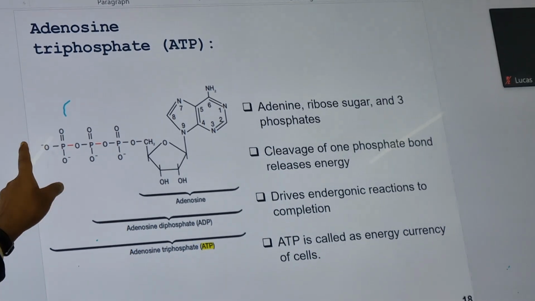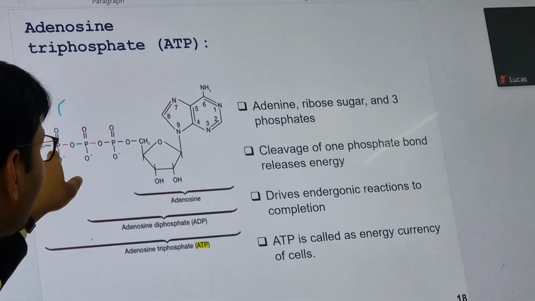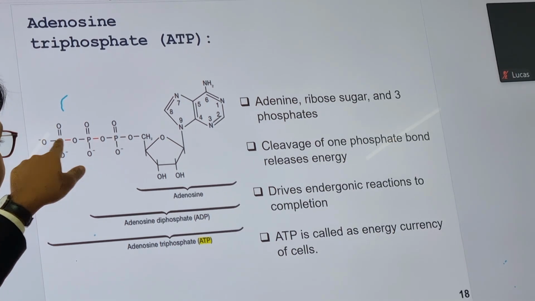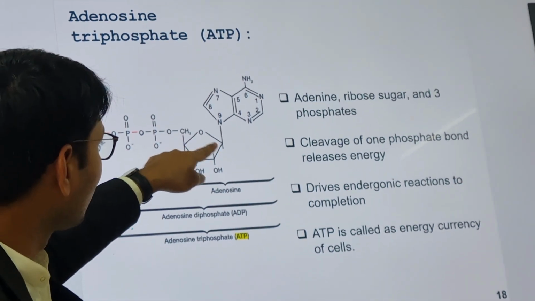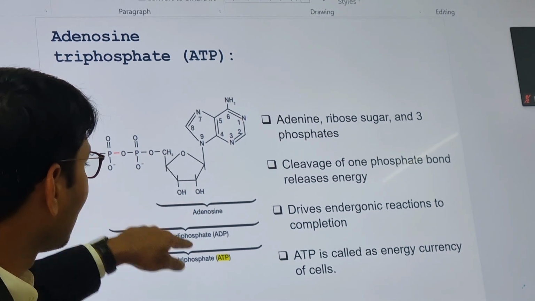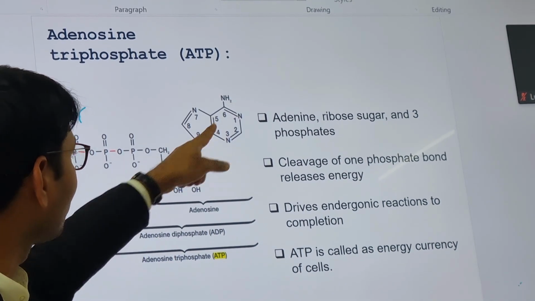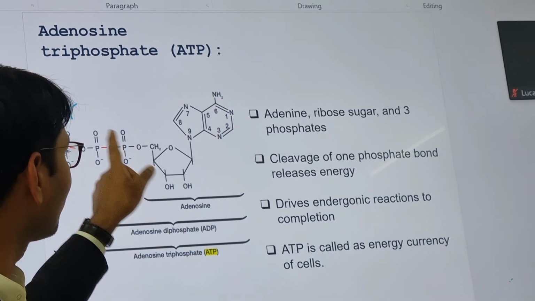What is ATP? This is the chemical formula of ATP. You can see that 3 phosphate ions are arranged here, and this is the carbohydrate, and this is the adenosine part. So the full form of ATP is adenosine triphosphate.